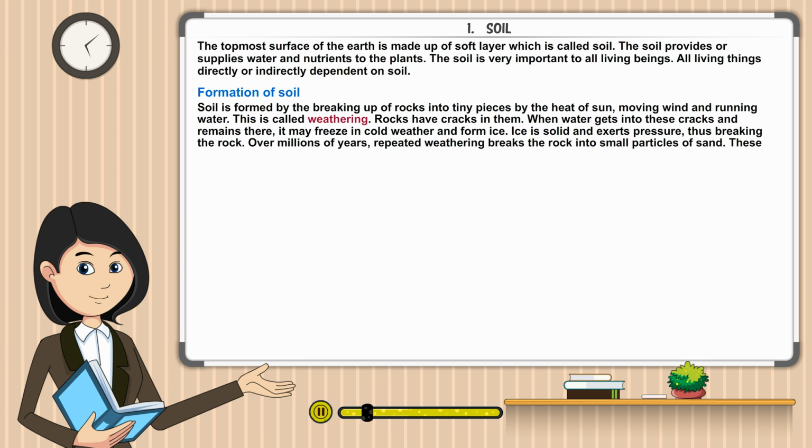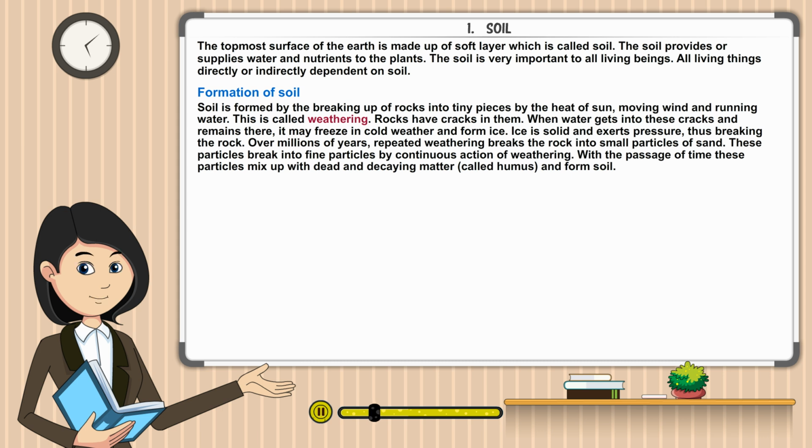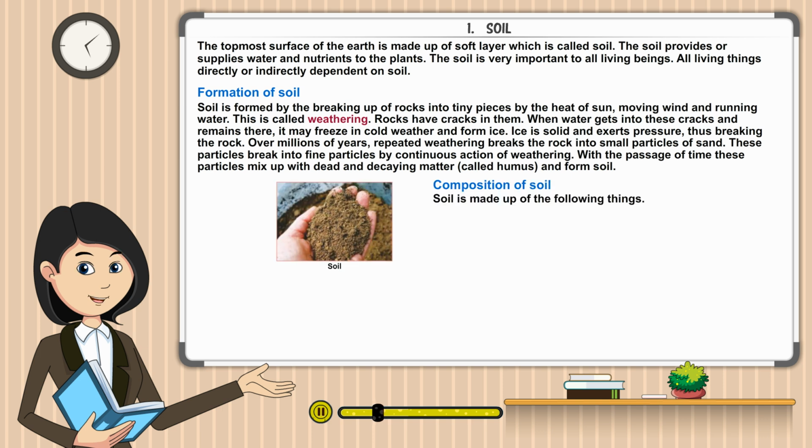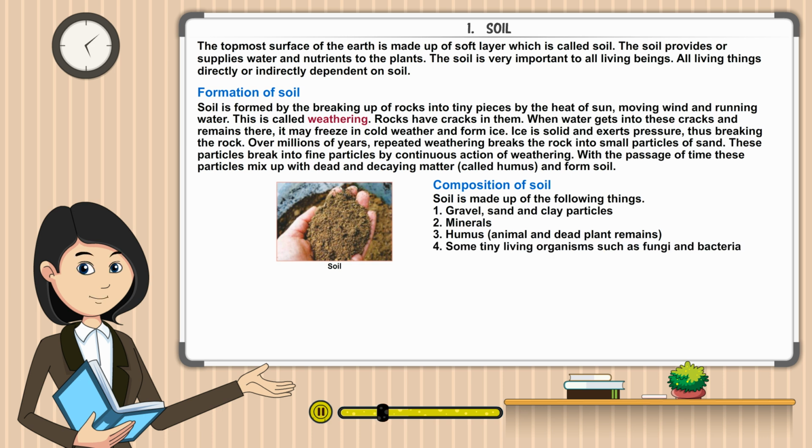Over millions of years, repeated weathering breaks the rock into small particles of sand. These particles break into fine particles by the continuous action of weathering. With the passage of time, these particles mix up with dead and decaying matter, called humus, and form soil. Composition of soil. Soil is made up of the following things: gravel, sand, and clay particles, minerals, humus, animal and dead plant remains, some tiny living organisms such as fungi and bacteria.